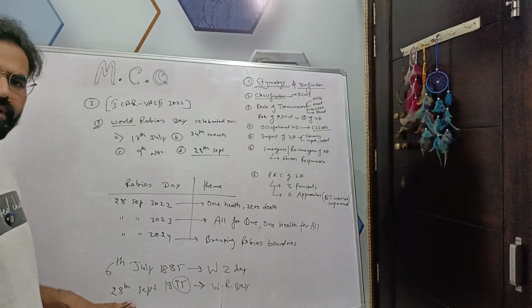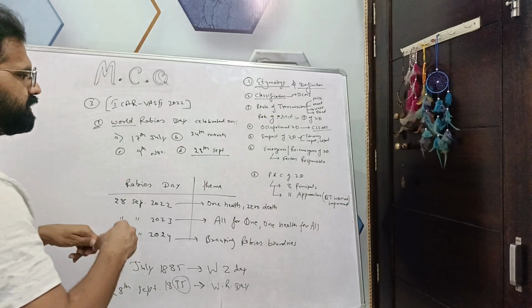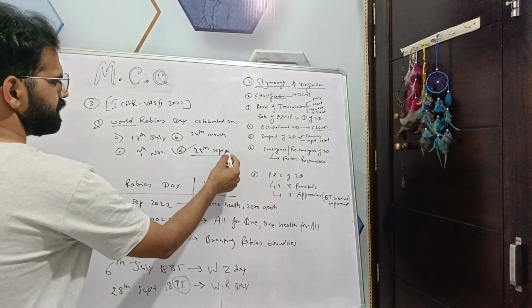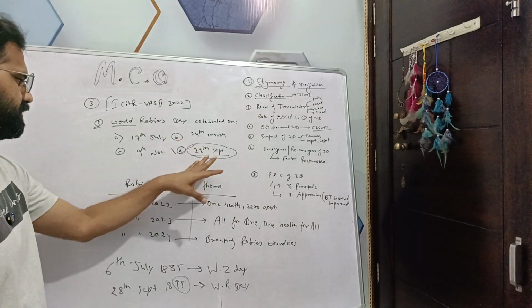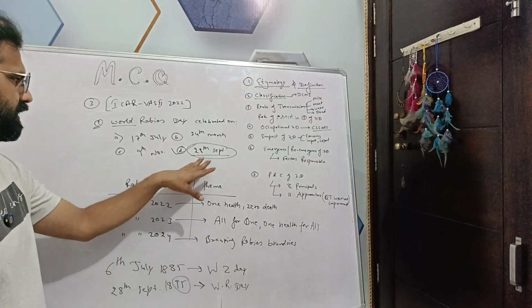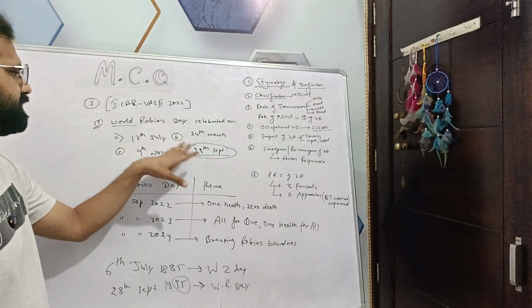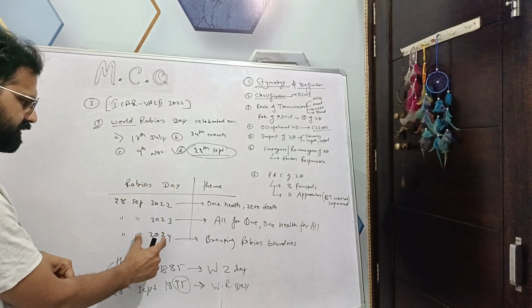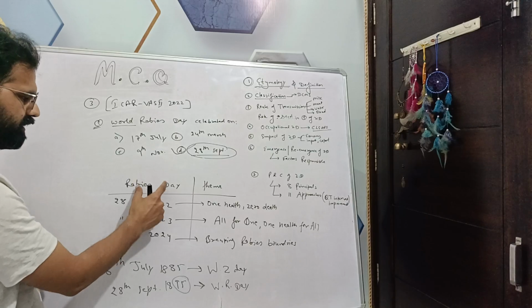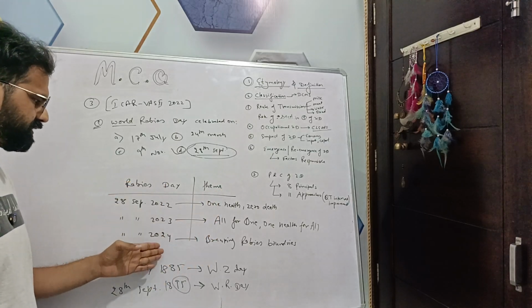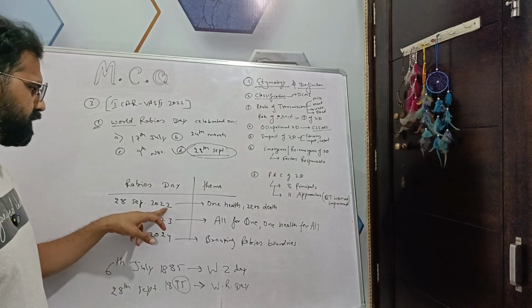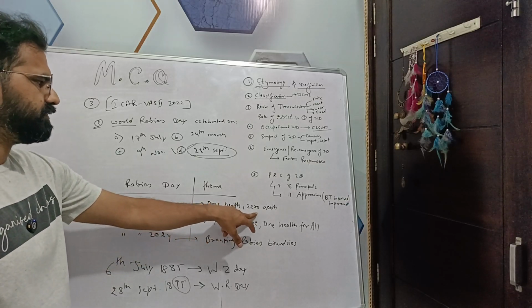Similarly, 28th September is the death anniversary of Louis Pasteur, and this is celebrated as World Rabies Day. These are the themes of the previous three World Rabies Days. In 22, One Health, Zero Death.